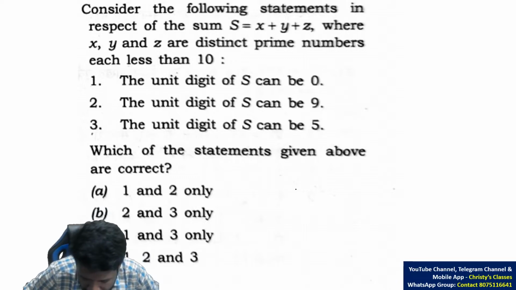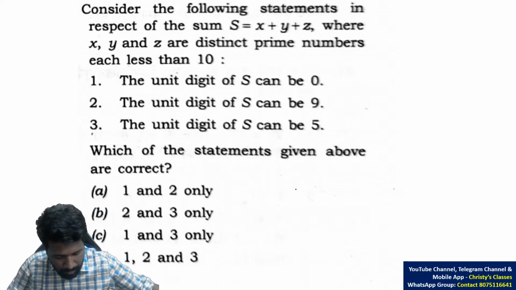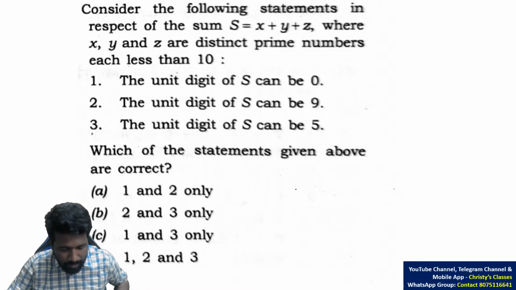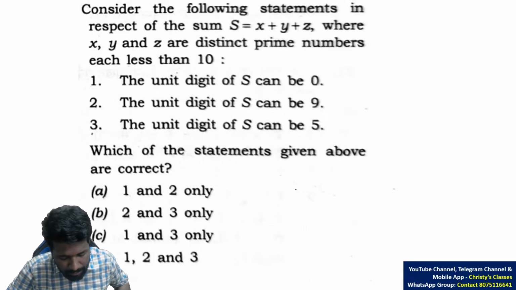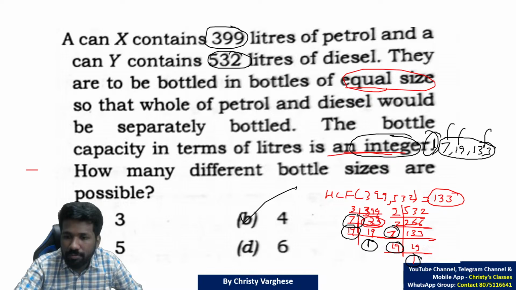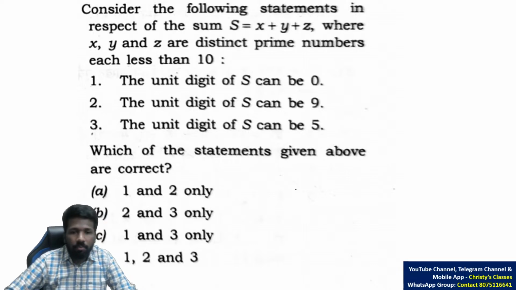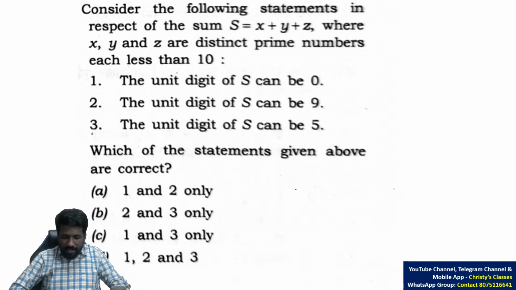Which part, Rajan? Which part do you have doubt in? In the previous question, what we did is we found the common factors. The common factors were 7, 19, and what's the other number? 7, 19, 133 and also 1. That is why 4 common factors are possible. So 4 is the answer.